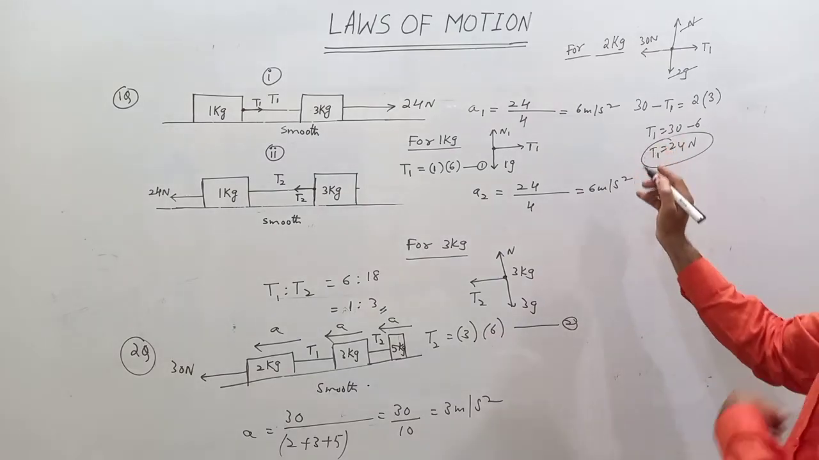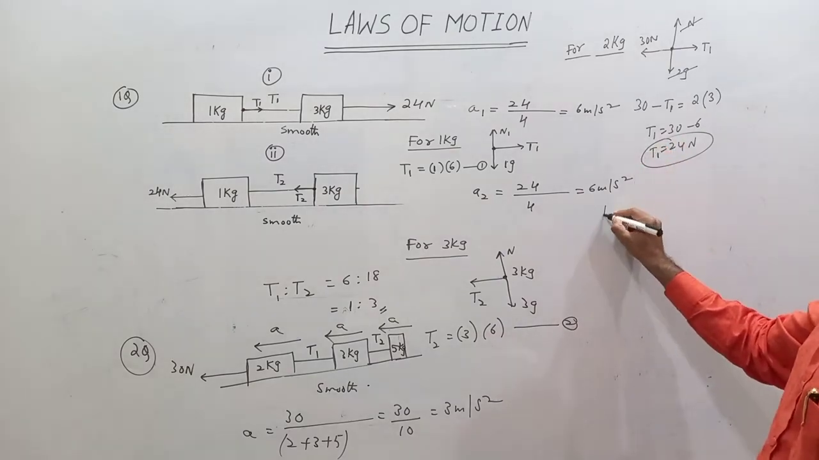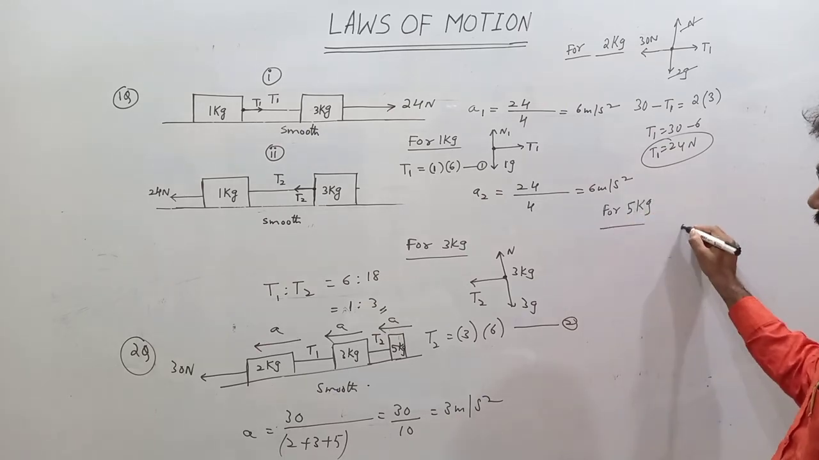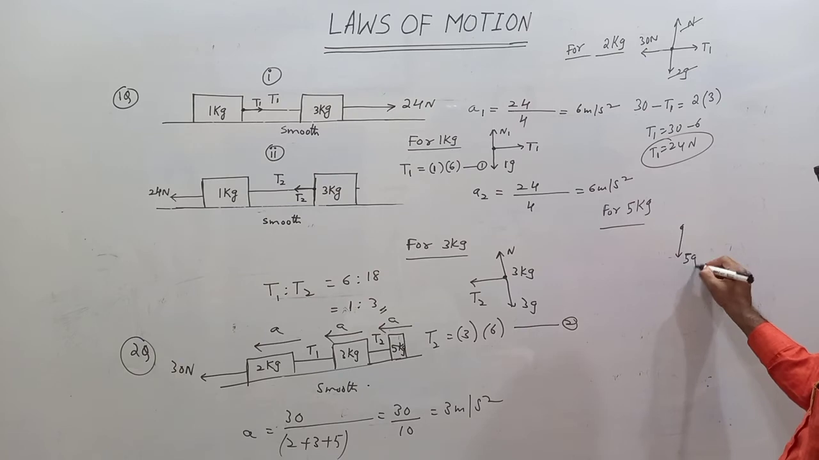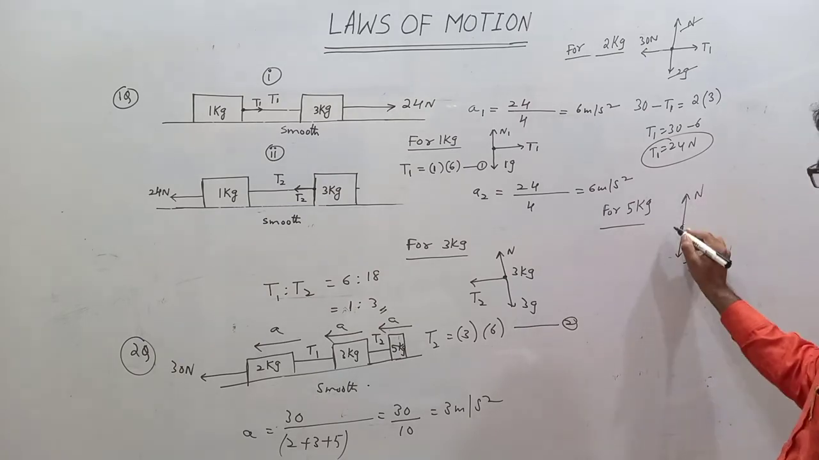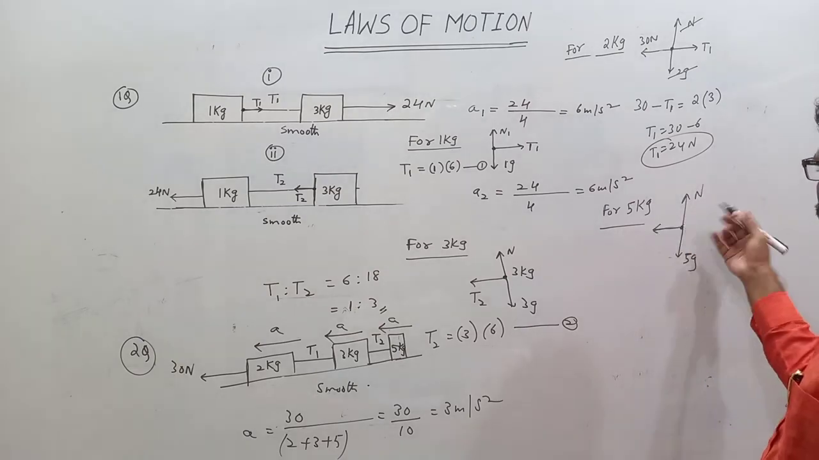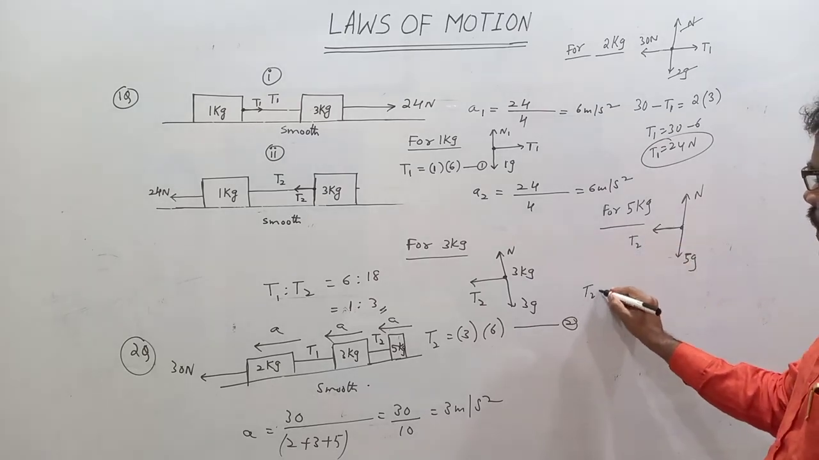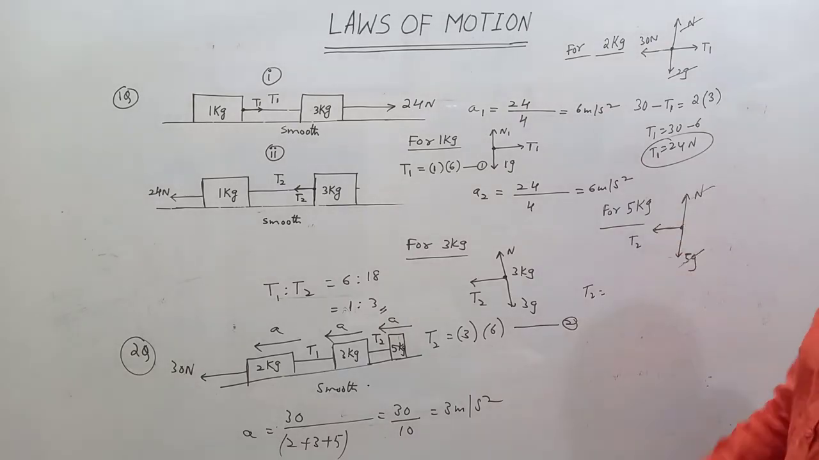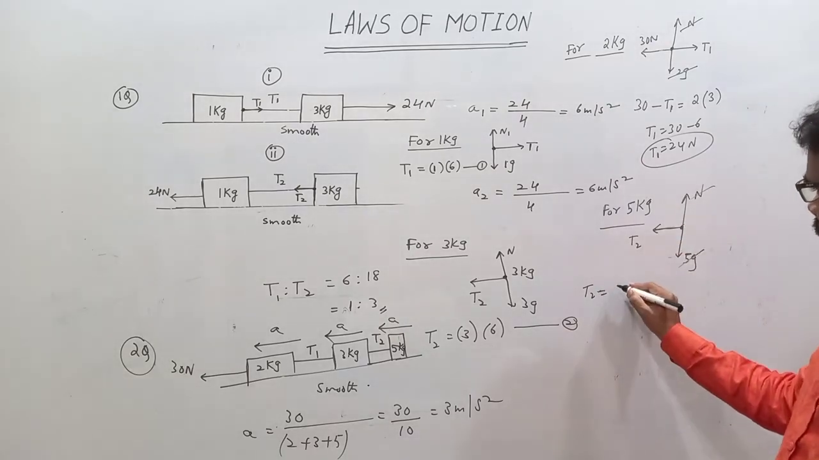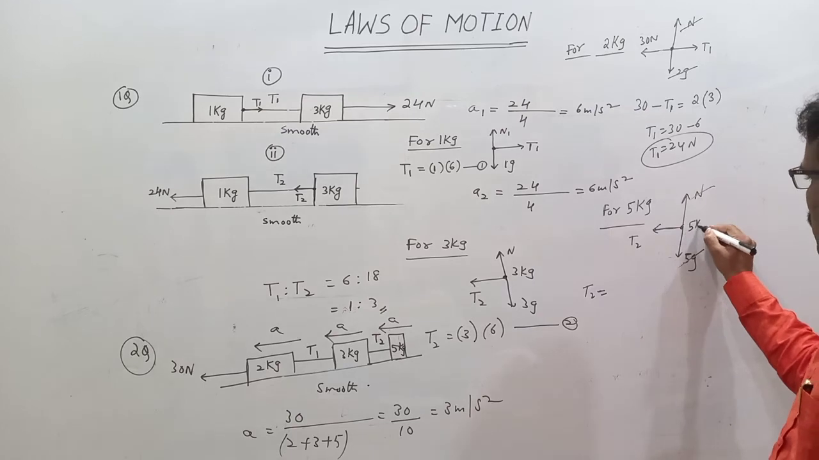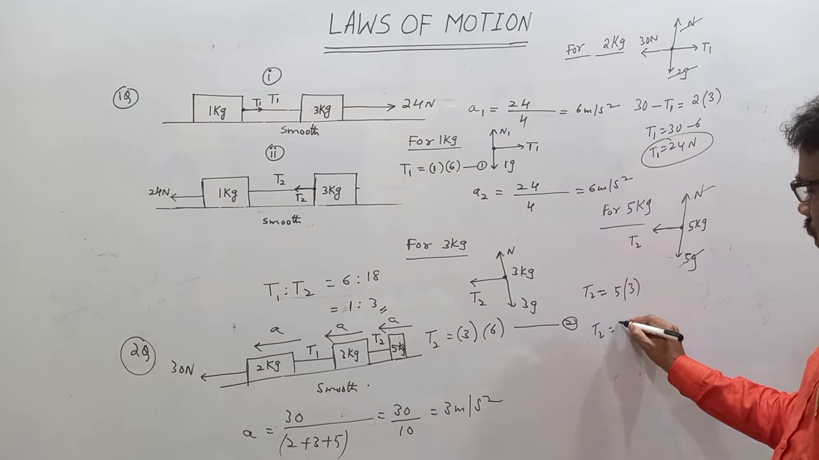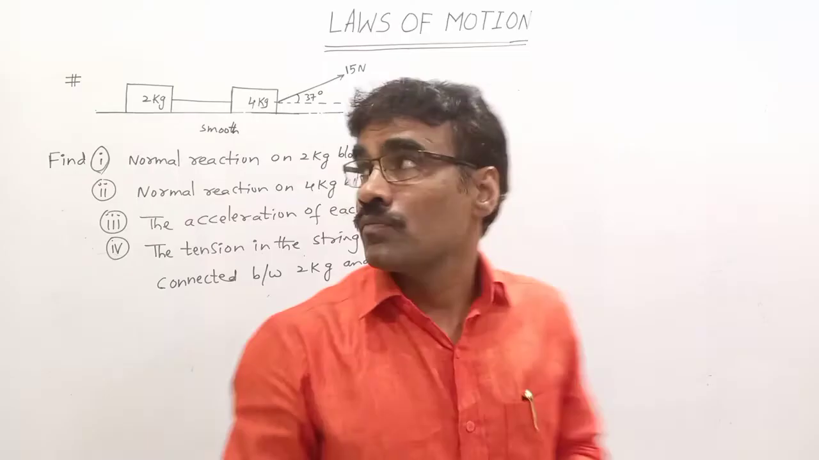Then what about T2? For the 5 kg block, free body diagram for 5 kg: 5G down, normal reaction up. Right side, there is no force, left side is T2. That's why T2 acts as the net force because these two cancel, which is equal to 5 kg times acceleration, no? 5 into 3. That's why T2 equals 15 Newton.